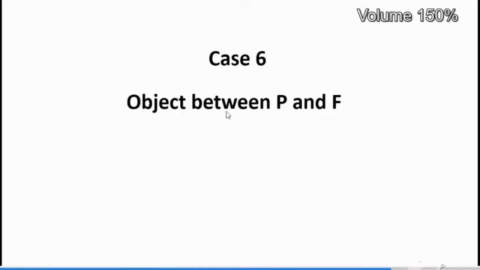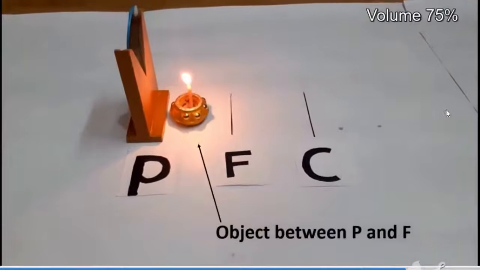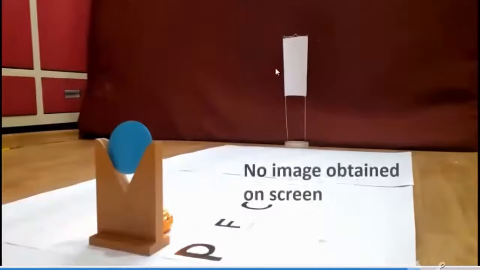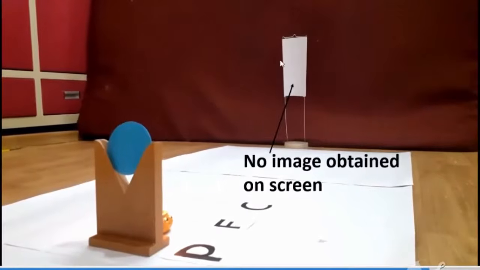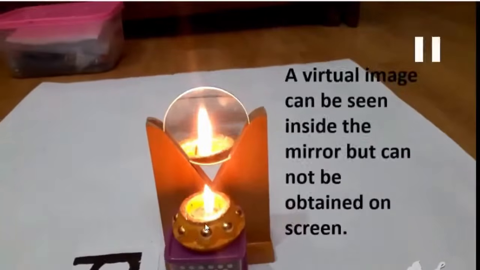Case 6. The object is between P and F. The object is very near. Then let's see where the image is. See, the image is not to be seen here. Even at the far end, the image is not obtained. It's not obtained on a screen, in the sense it's not a real image. The image has to be virtual, right? See, when the object is very near, the image is formed as though it is there behind the mirror.